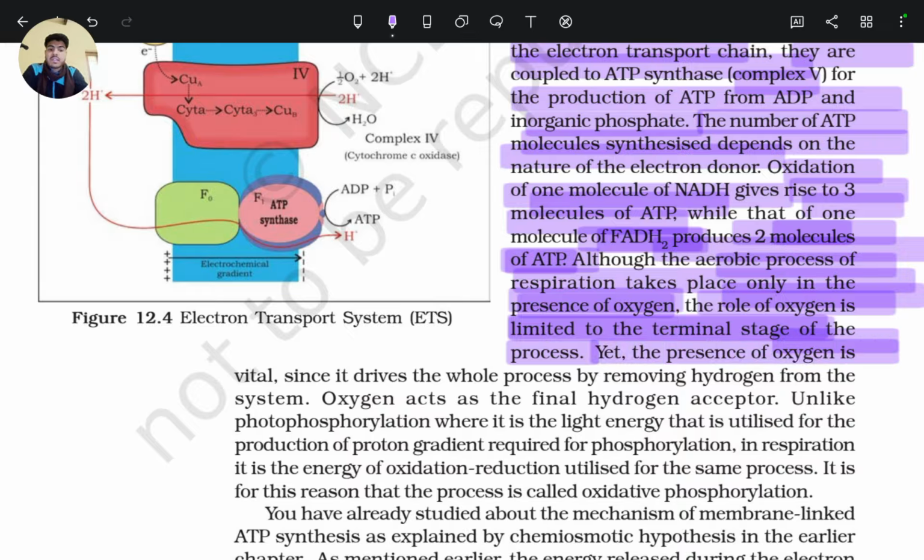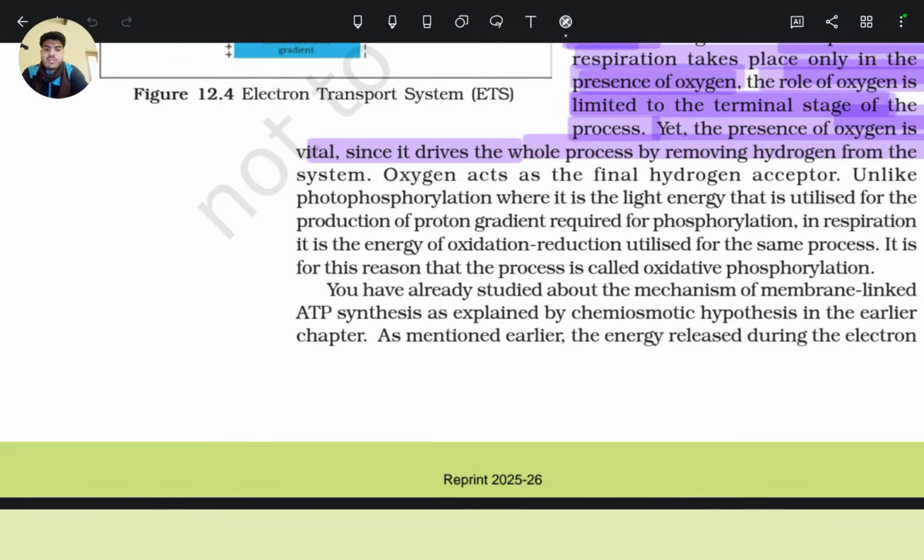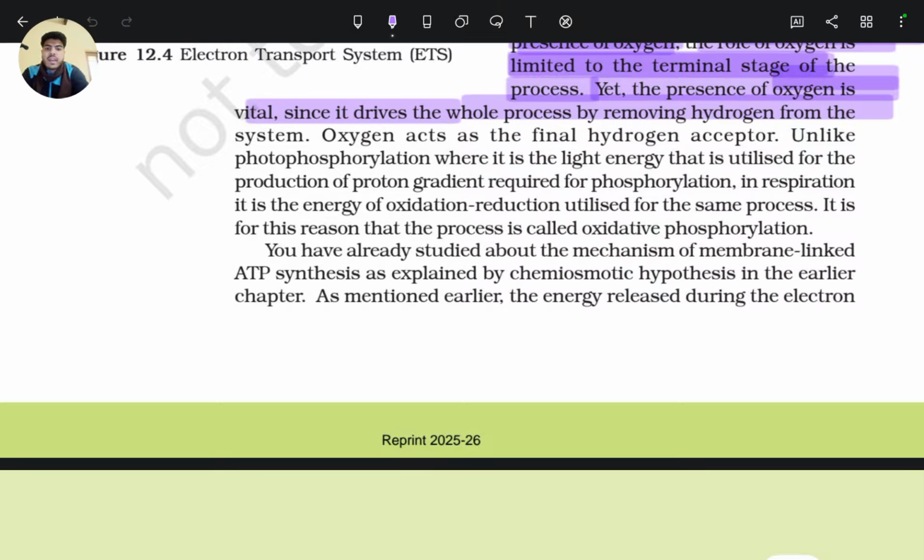Yet the presence of oxygen is vital, since it drives the whole process of removing hydrogen from the system. So oxygen acts as the final hydrogen acceptor, unlike photophosphorylation, where it is the light energy that is utilized for the production of the proton gradient required for phosphorylation.